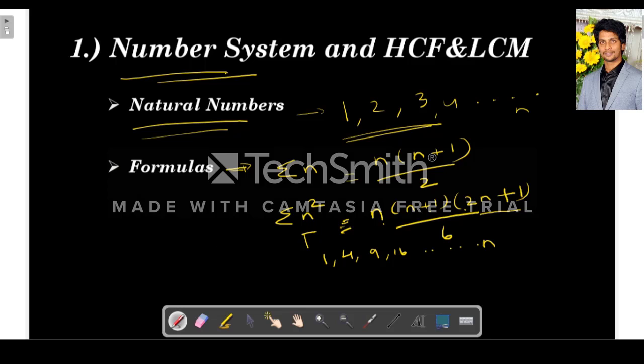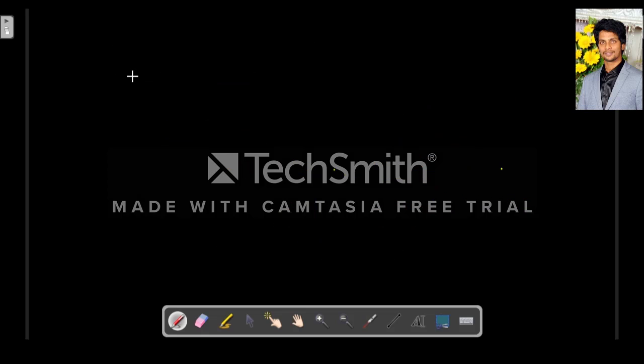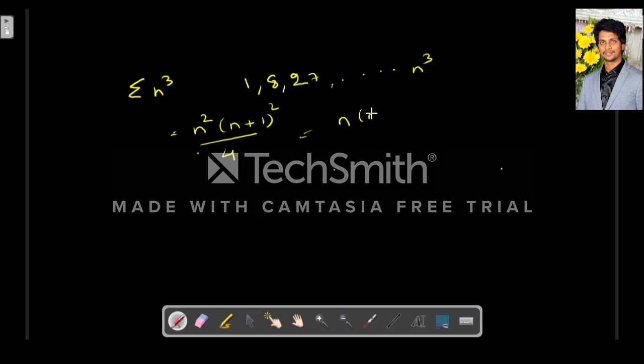Next is the sum of cubes of n natural numbers, like 1, 2 cube is 8, 3 cube is 27, like that up to n cube. The formula is n square into n plus 1 whole square by 4. This is basically the square of the sum of n natural numbers, if you see.